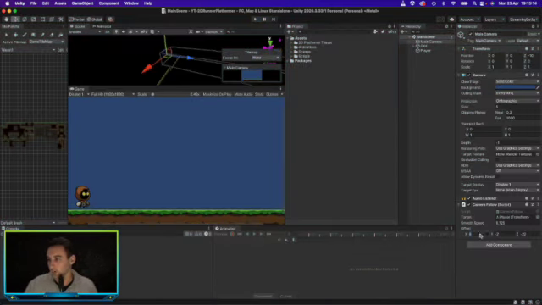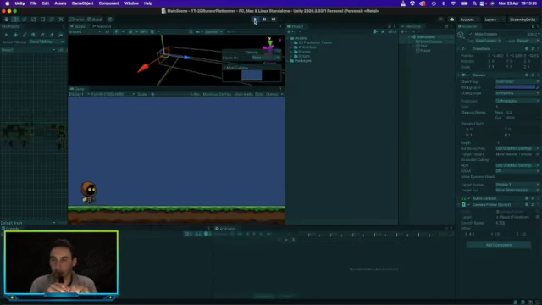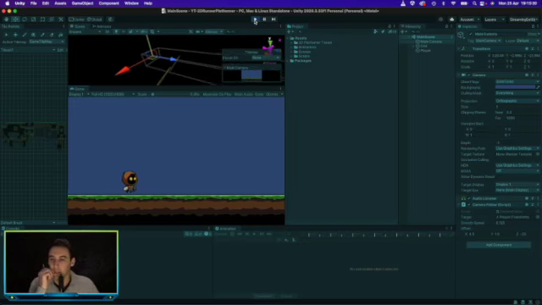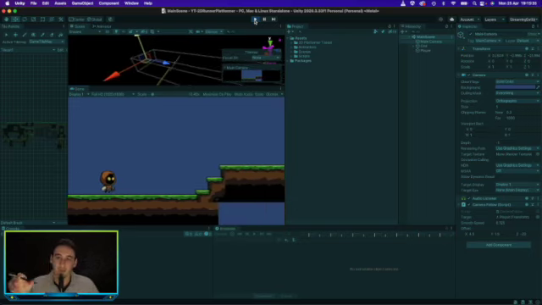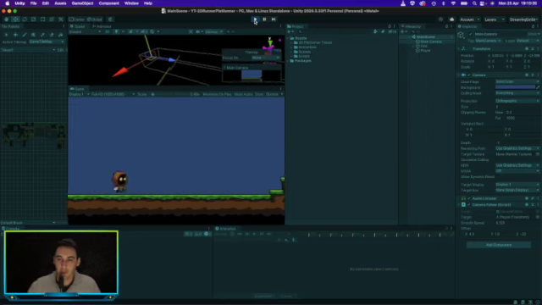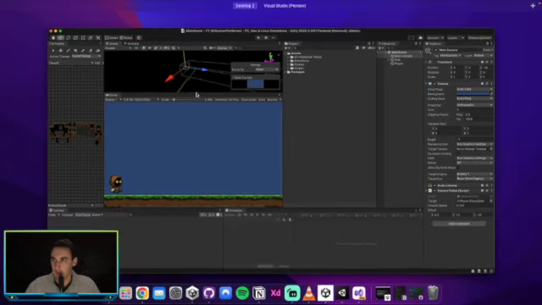So let's change it to 4.5 and 1.5. So that should be it for the camera. There we go. Now if we move the player, you can see the camera moves slightly delayed. That's looking very good. So let's go ahead and save that, and let's see what's next.